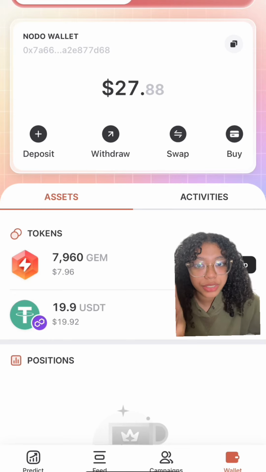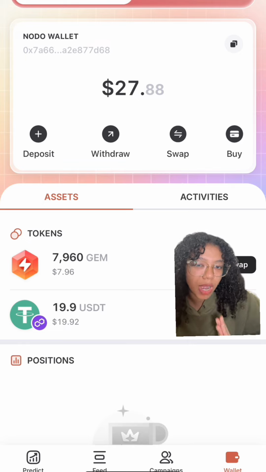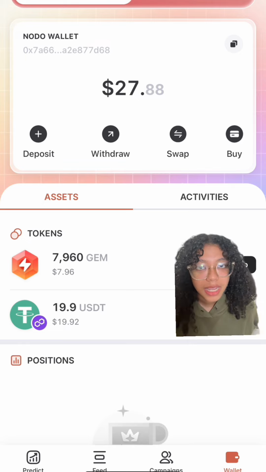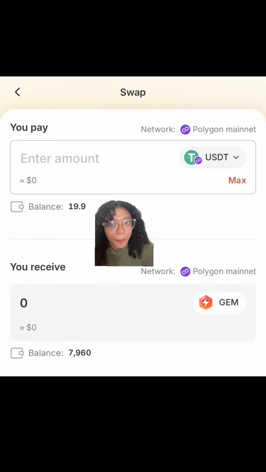Okay, now first, you need some gems. Gems is the currency used in NODO. So here's how you swap USDT to gems. Select swap and use USDT as your starting currency. Enter the amount you want to swap and use gems as your target currency. Confirm the transaction and your gems will be ready for use.